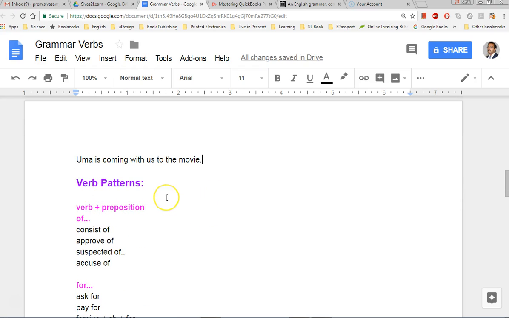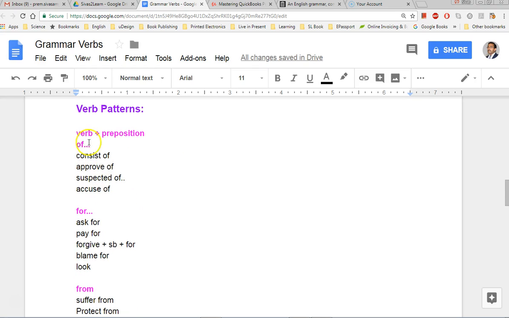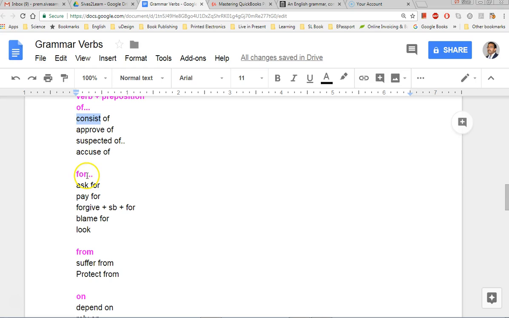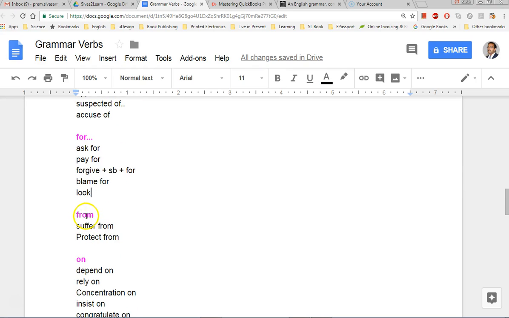When you make sentences, you have to be careful with the base verb. Sometimes it comes with prepositions. For example, consist. Usually you have to say consist of, approve of, suspected of, accused of. Sometimes you have to use for: ask for, pay for, forgive somebody for, blame for, look for, right? Sometimes you have to add from. I'm suffering from something. He was protected from something.